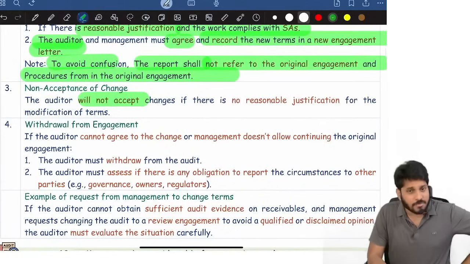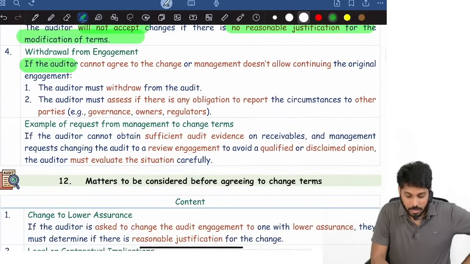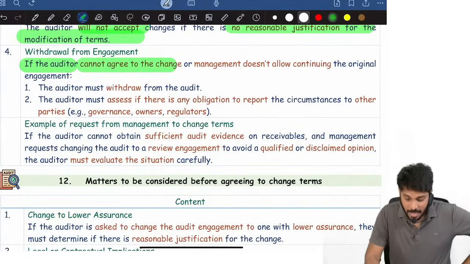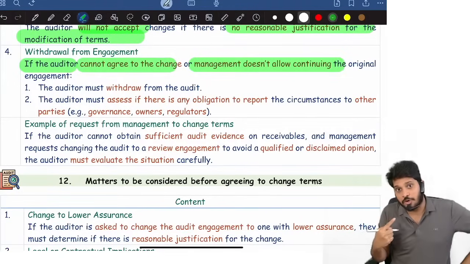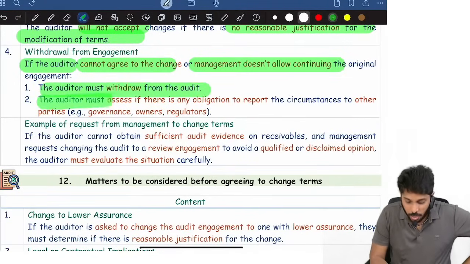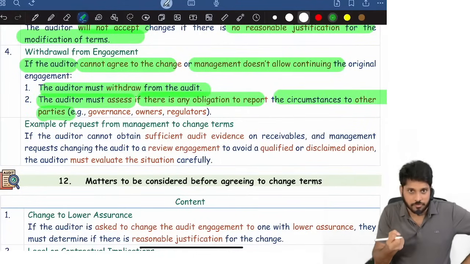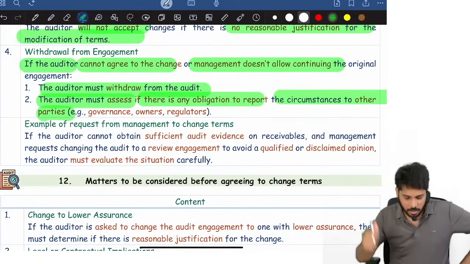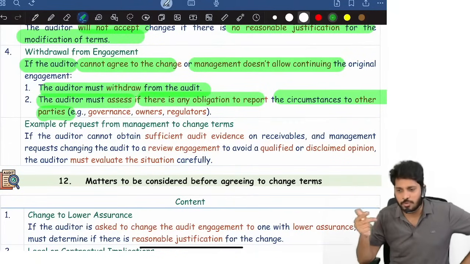You will not accept when there is no reasonable justification. Suppose the auditor is not agreeing to the change and management is not ready to continue with your terms, they want their own terms and you are not agreeing to that, you withdraw from the audit. The auditor must assess whether any obligation to report about withdrawal, like whenever you withdraw, you need to report to the... Withdrawal is nothing but resignation. You have to report it to ROC, all that.